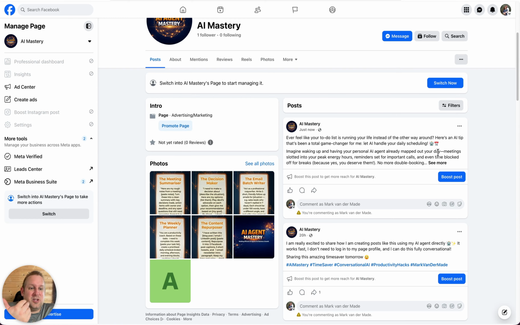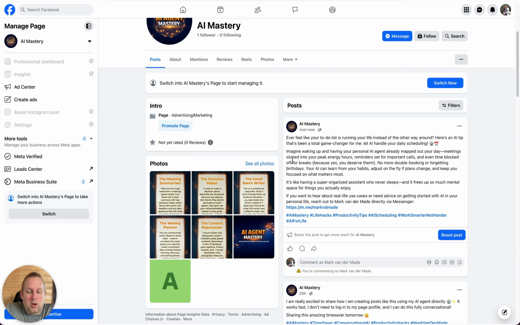So I want to let it speak in a little bit inside of a storytelling mode and using me as an example. So imagine waking up and having your personal AI agent already mapped out your day, meetings slotted into your peak energy hours, reminders set for important calls, and even time blocked off for breaks, because yes, you deserve them. No more double booking or forgetting birthdays. Your AI can learn from your habits, adjust on the fly if plans change, and keep you focused on what matters most. It's like having a super organized assistant who never sleeps, and it frees up so much mental space for things you actually enjoy.